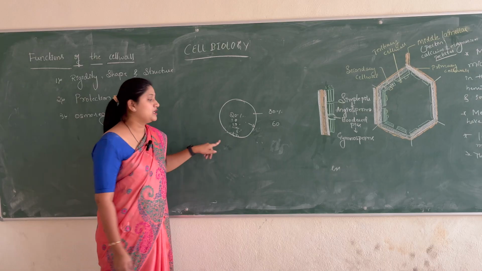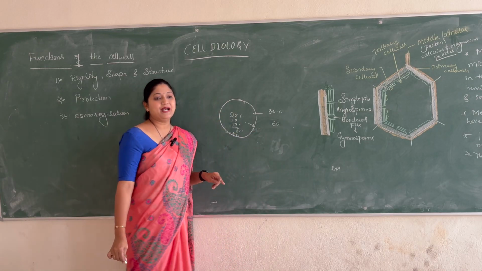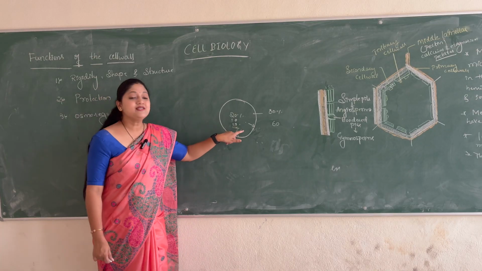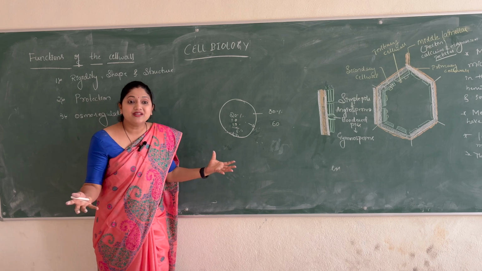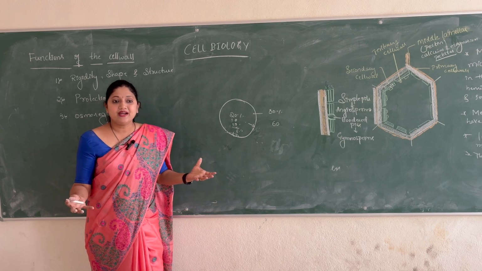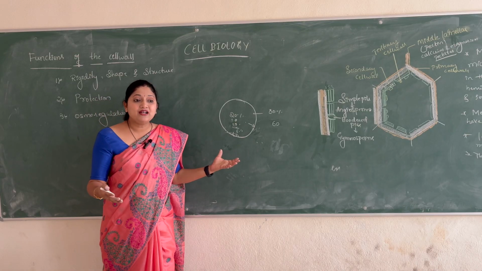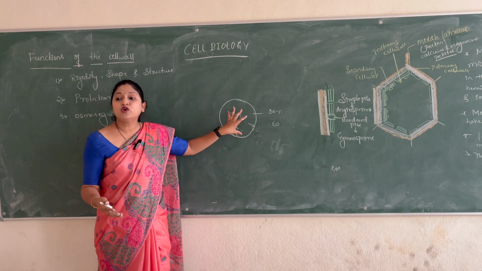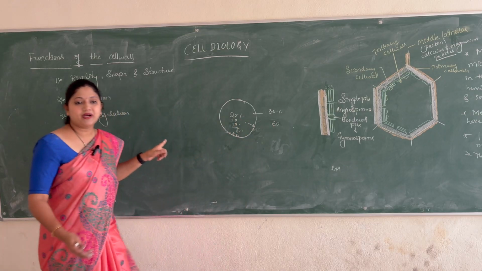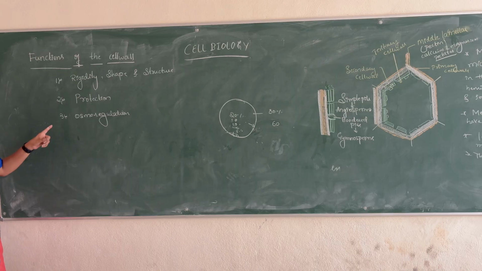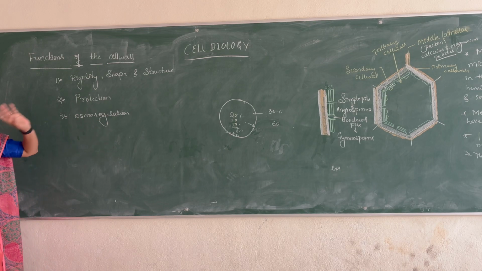More water, less solutes, this will be hypotonic, and the outside will be hypertonic at that time. In this hypotonic condition, there are chances that the cell may burst out, there might be lysis of the cell. That lysis due to the extra hypotonic condition is prevented by the pressure applied by the cell wall. So osmoregulation is one of the functions of the cell wall itself.